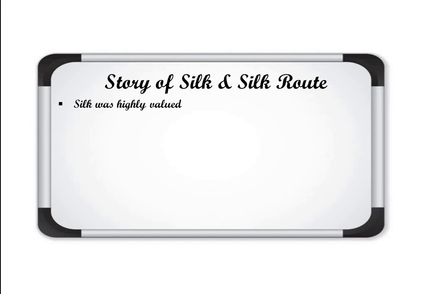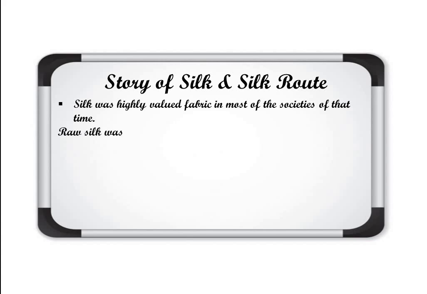Silk was a highly valued fabric in most of the societies of that time. Means the people of the rich families or the ruler families were using this fabric, silk. It was the most valued fabric of that time.